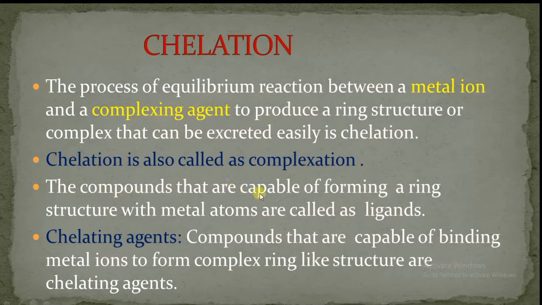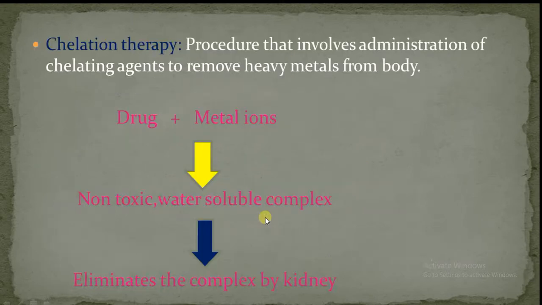The compounds that are capable of forming a ring structure with metal atoms are called ligands. Ligands or chelating agents, both are the same. Compounds that are capable of binding metal ions to form a complex ring-like structure are called chelating agents. Chelating agents already present in the biological system will bind with the metal ion and form a complex ring-like structure. Otherwise we have to introduce them into the biological system.